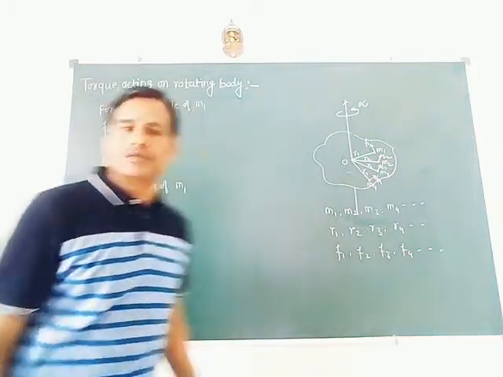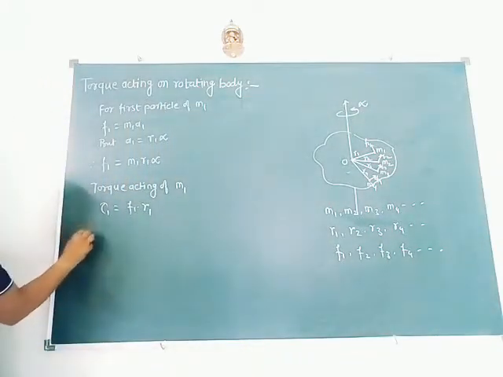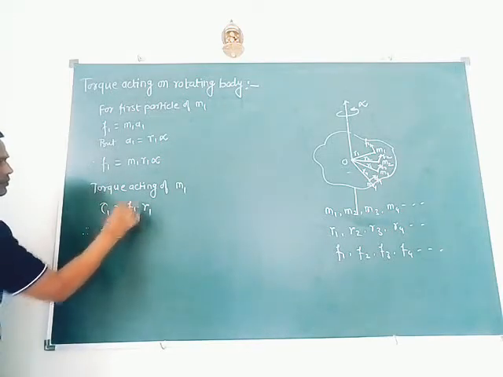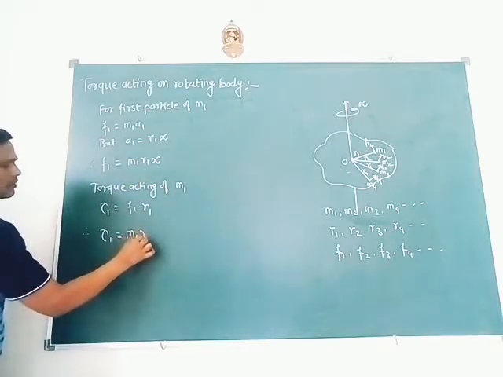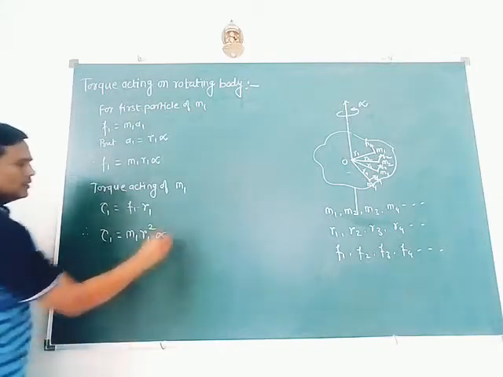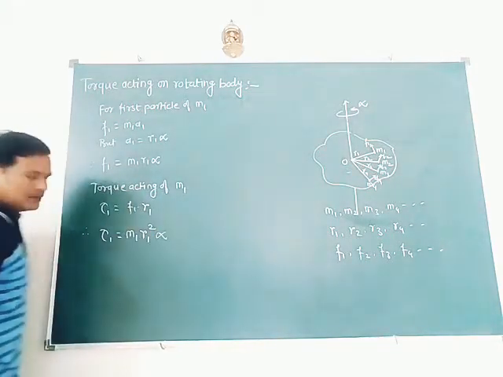We know the relation between torque and force. So torque acting on the first particle can be written as τ1 is equal to F1, that is m1 r1, into r1, so m1 r1 square into alpha. So this is for the first particle.